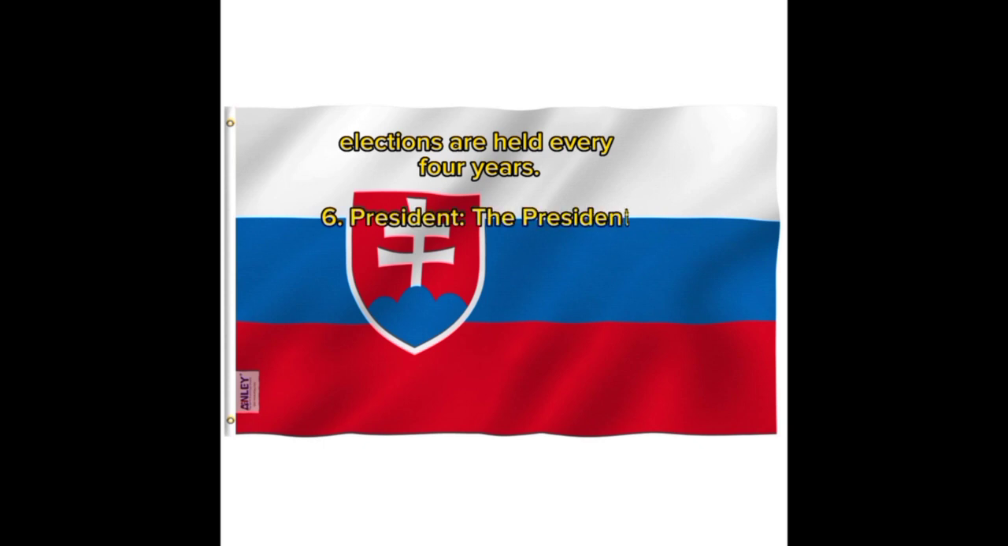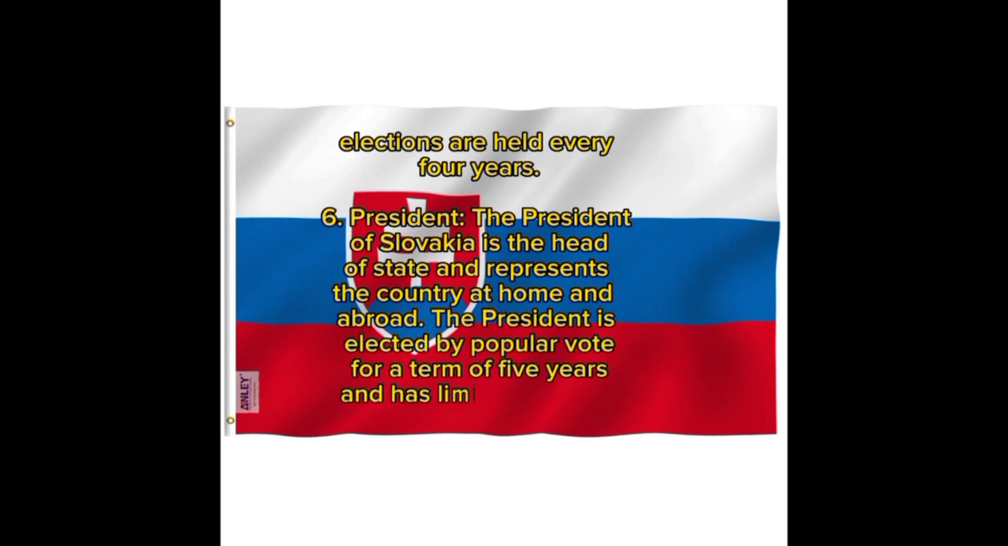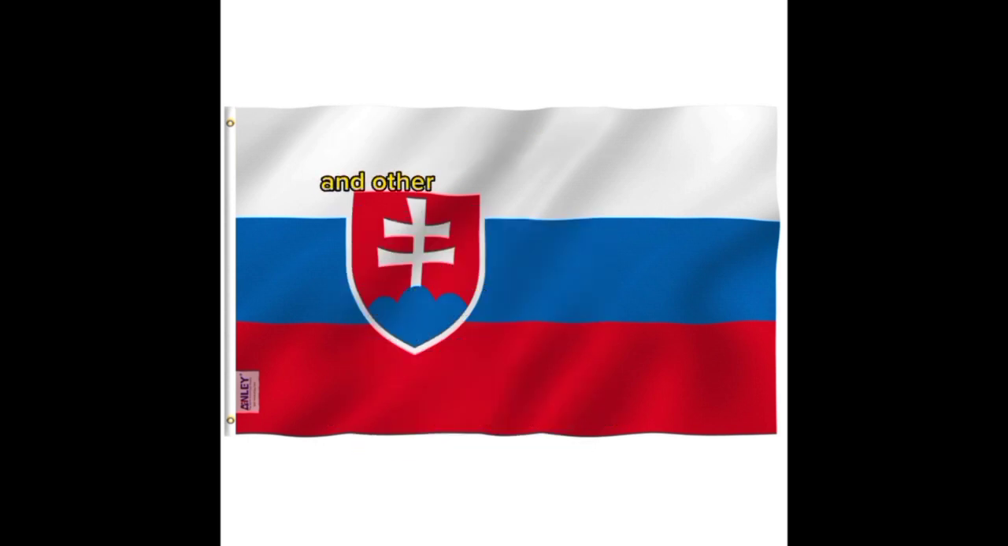6. President. The President of Slovakia is the head of state and represents the country at home and abroad. The President is elected by popular vote for a term of 5 years and has limited powers, including the appointment of the Prime Minister and other government officials.